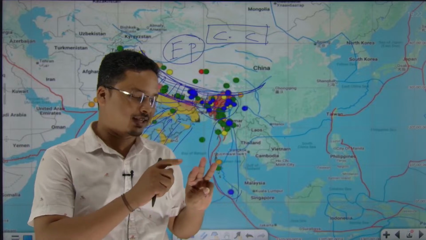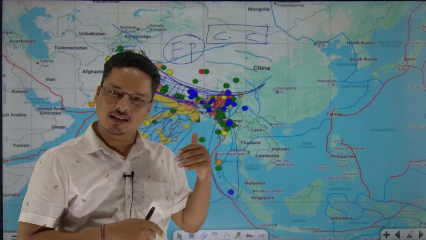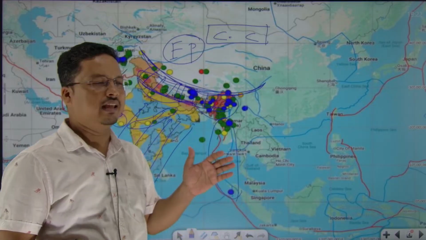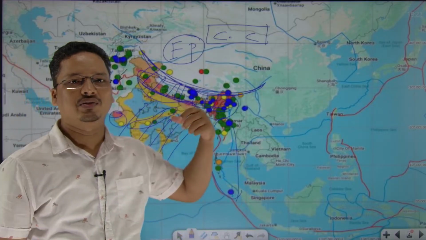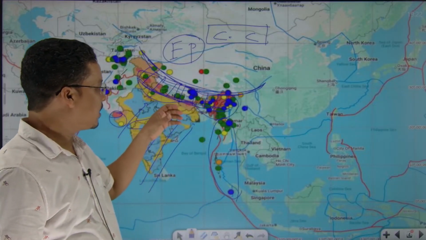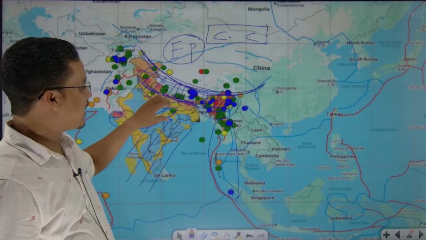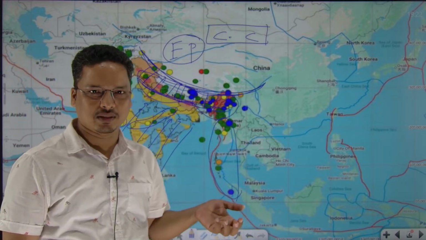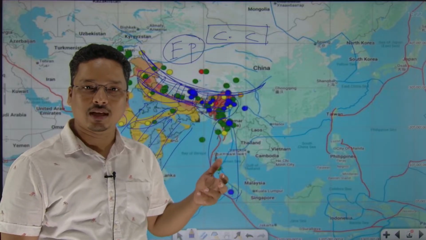Parallel ranges are there like Sivalik, Middle Himalaya, the Greater Himalaya. These are the ranges, and each range will have numerous reaches, right? So the Himalaya is a system. Just believe if there were another system, if another mountain system had formed there, then these would be different systems seen at the same place.